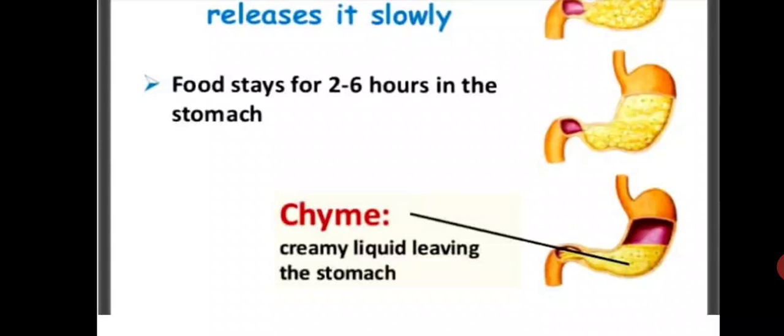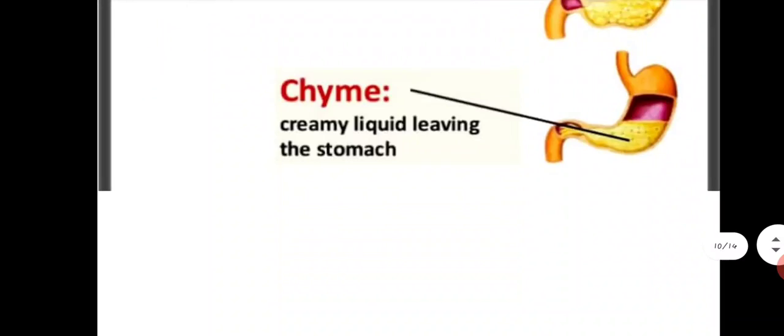And what is chyme? It is a mixture of your gastric juice and food, that is known as the chyme. It is like a creamy liquid. Next is the